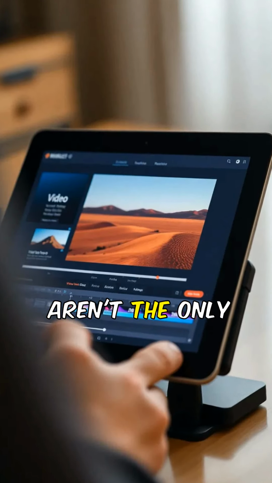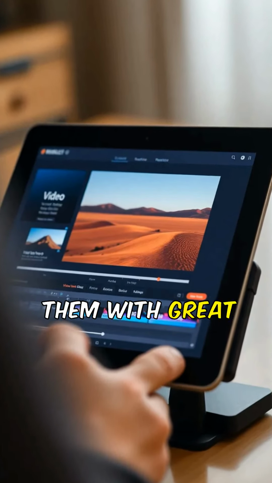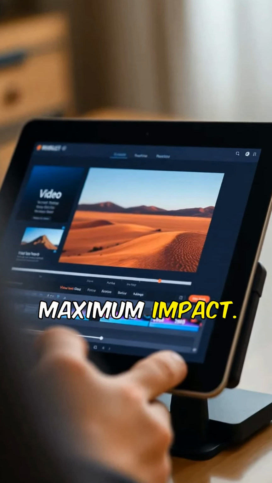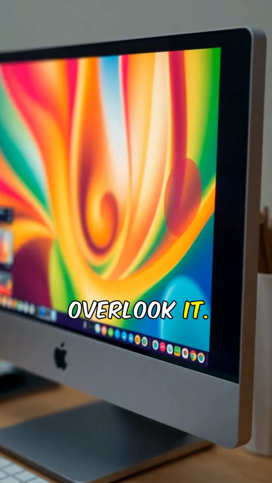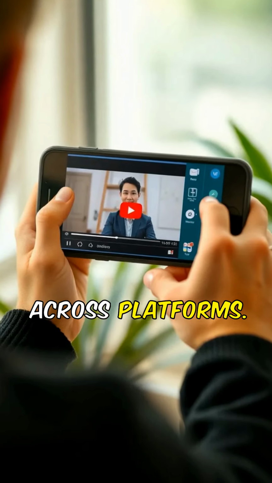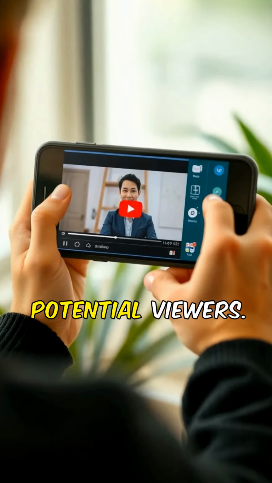Remember, tags aren't the only factor. Combine them with great titles and descriptions for maximum impact. An eye-catching thumbnail can attract more clicks, so don't overlook it. Share your video across platforms. More exposure means more potential viewers.